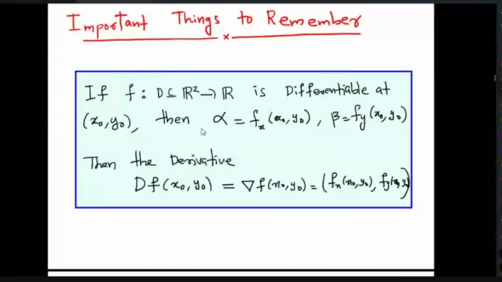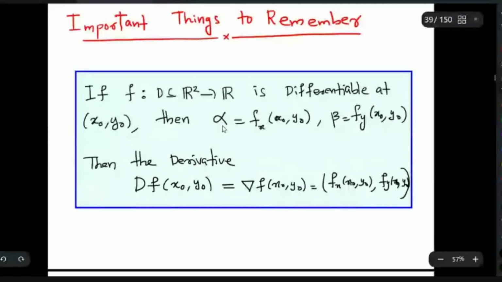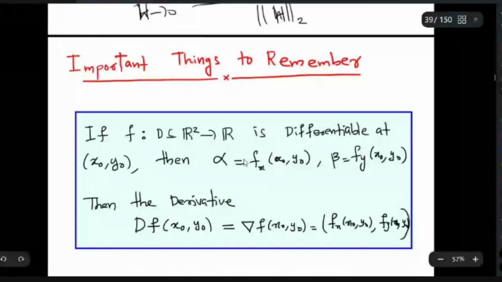Suppose f is differentiable at the point x0, y0. Then I have seen that this derivative is a linear map, and using these vectors alpha and beta, you can write the linear map from R2 to R as a 1 by 2 vector. And then the corresponding scalars alpha and beta you can compute. That will be the partial derivatives.